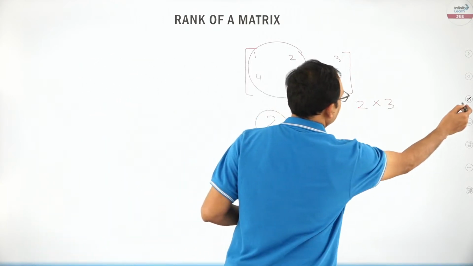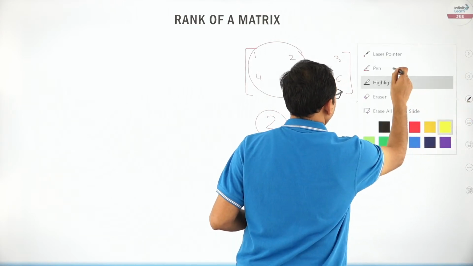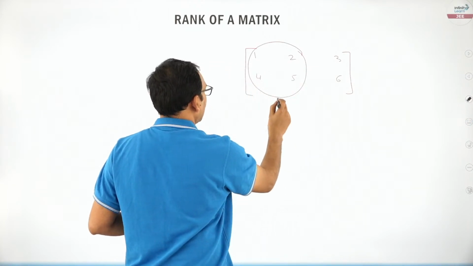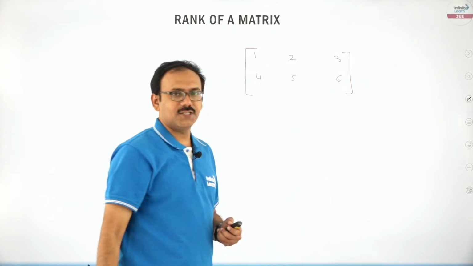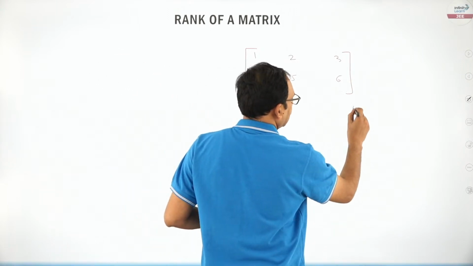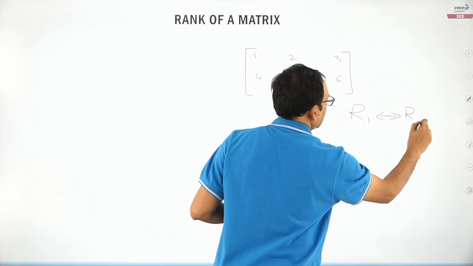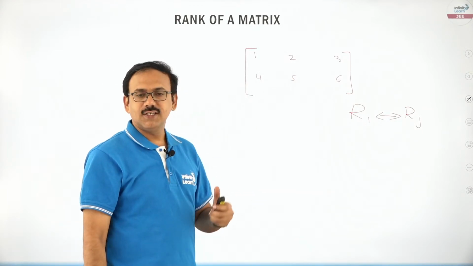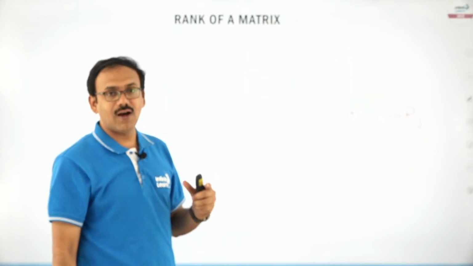Row operations, like in determinants, we apply here also. What are the operations that we can apply? First, Ri can be interchanged with Rj. Any two rows can be interchanged. You need not write minus here, because even if you interchange any two rows, the rank will not change.